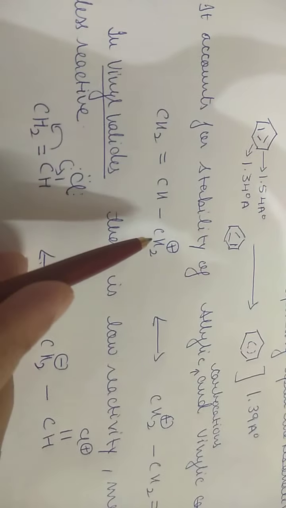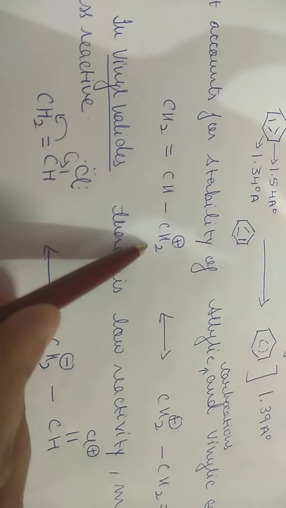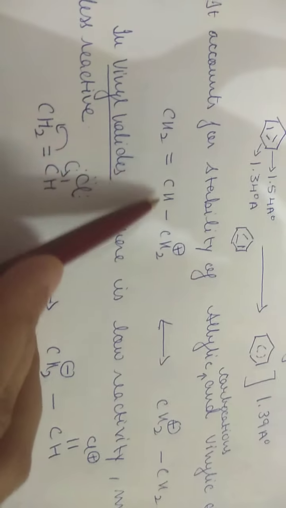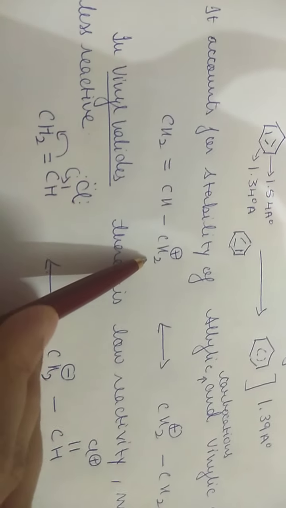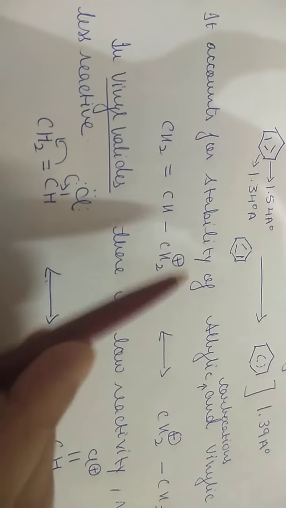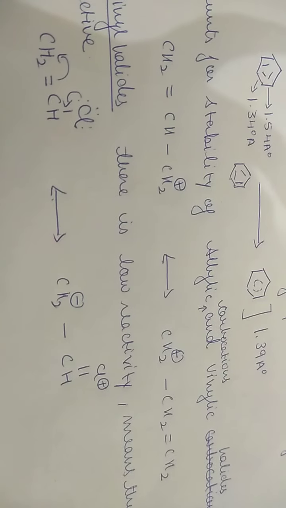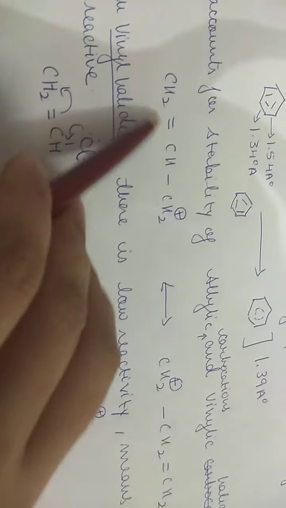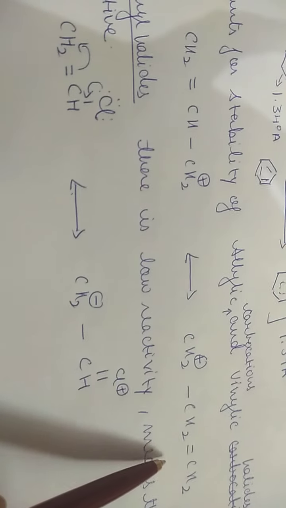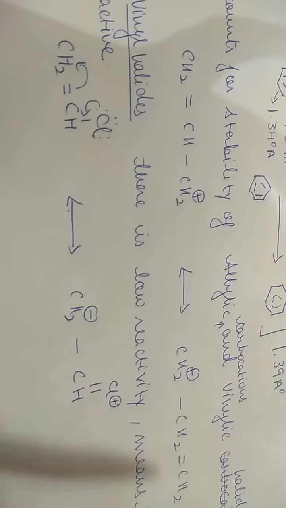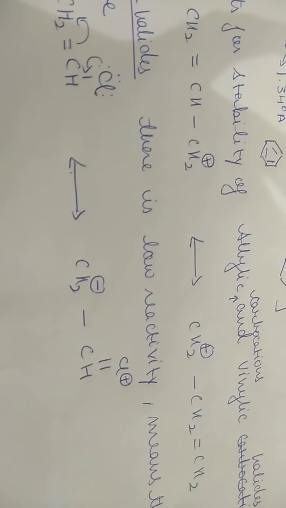Then next, resonance accounts for the stability of allylic carbocations and vinylic halides. See, this is an allylic carbocation. This is an allyl group: CH2 double bond CH, single bond CH2. This is the allyl group, you have to remember. And these allylic carbocations are stable in nature. Why are they stable? Because they show resonance. See, this structure can be drawn like this also. So they show resonance. That is why they are highly stable in nature.